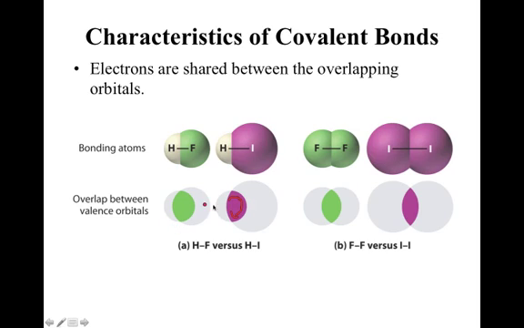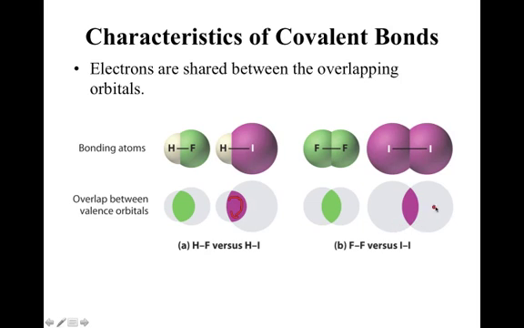You probably notice something interesting here. This overlapping region between the hydrogen and the fluorine almost looks bigger than between the hydrogen and the iodine. Likewise down here, the overlapping region between the two fluorines is bigger than the overlapping valence region of the two iodines. Why is that?